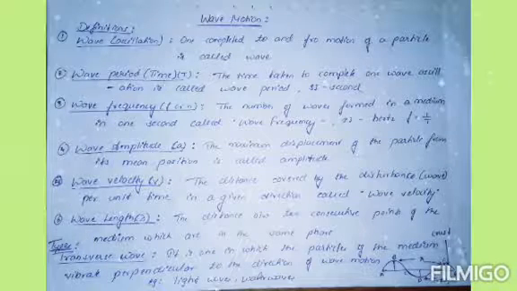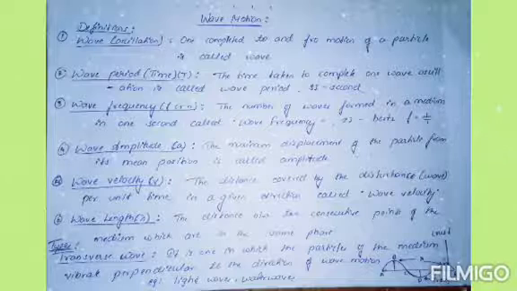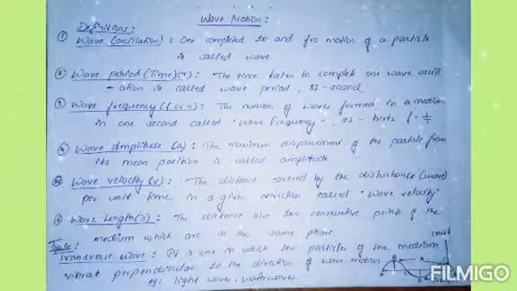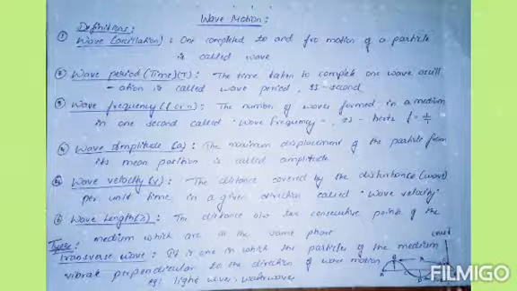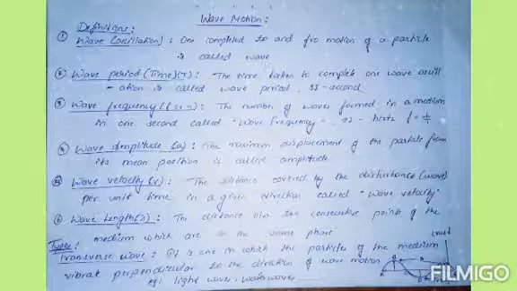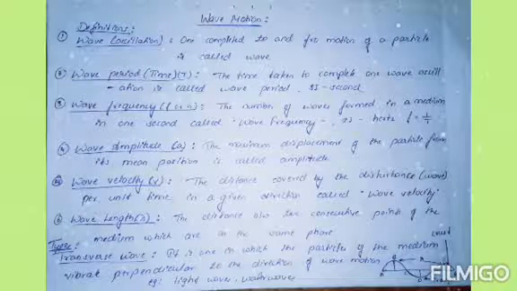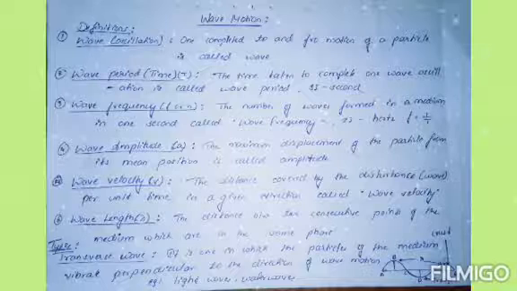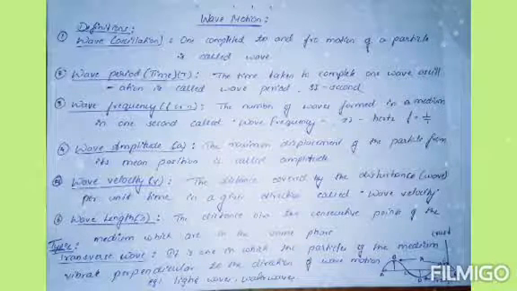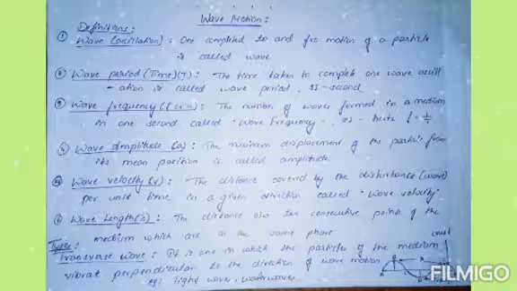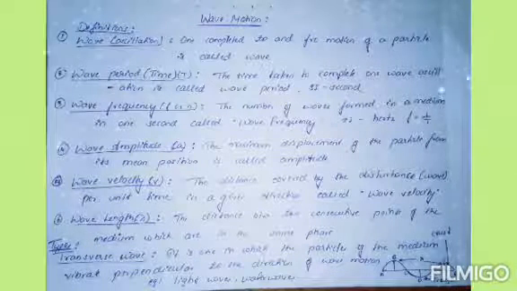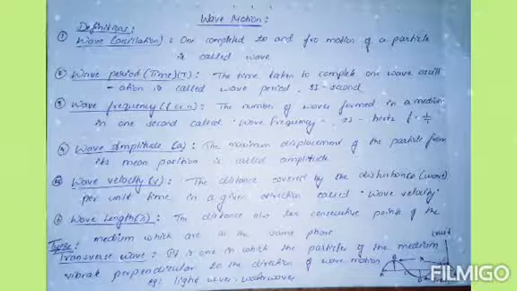Next, here are some definitions which are useful for you all. The first one is wave oscillation. One complete to and fro motion of a particle is called a wave oscillation. Then what do you mean by wave period, or time? The time taken to complete one wave oscillation is called the wave period or time. Its SI unit is the second.